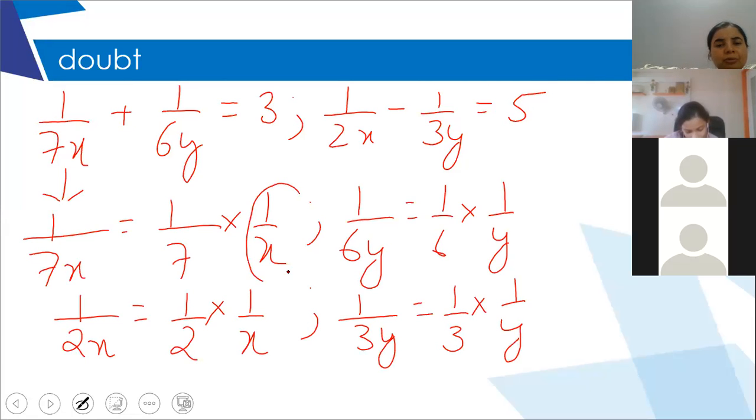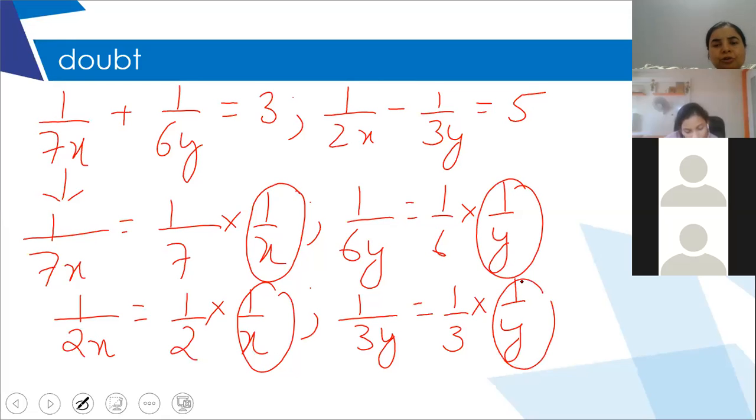Now for this 1 upon x and 1 upon y, I'm going to use other variables, u and v. Are you getting it? Please copy this so that I can remove it and proceed with the question quickly.